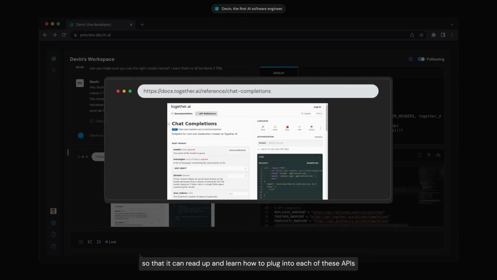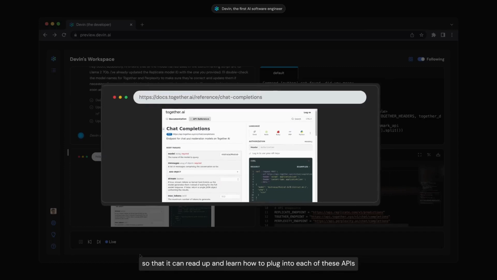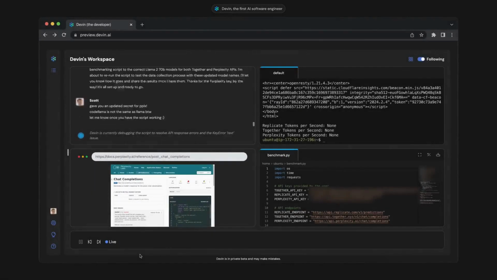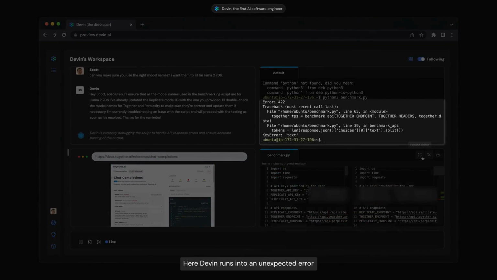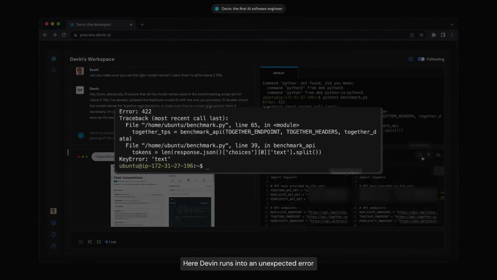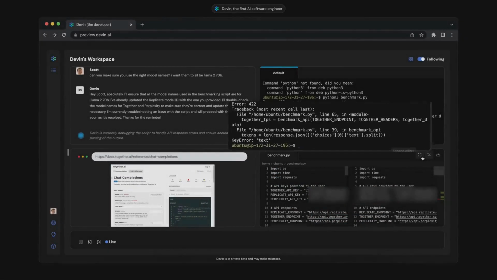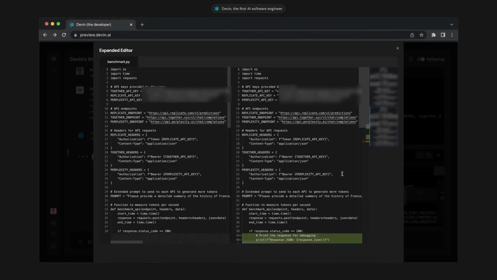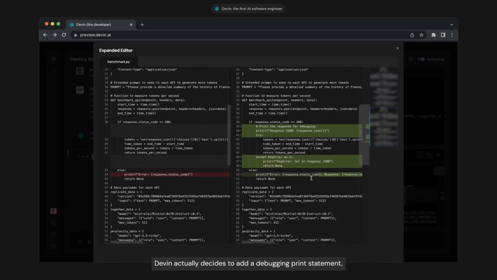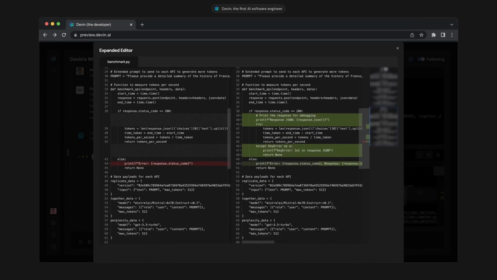Devin uses the browser to pull up the API documentation so that it can learn how to plug in each of these APIs. During this process, it runs into an unexpected error. And it's time now to fix the bug.